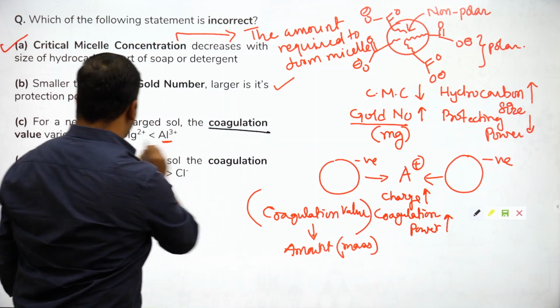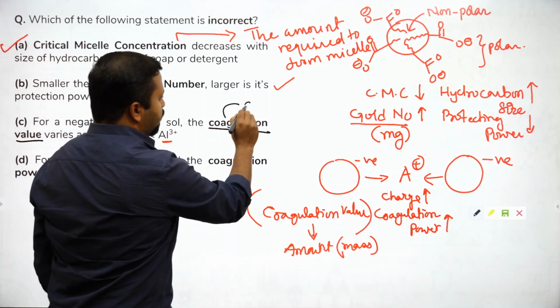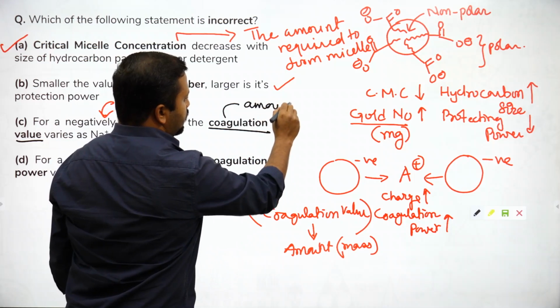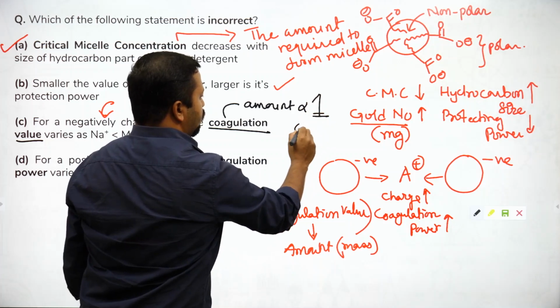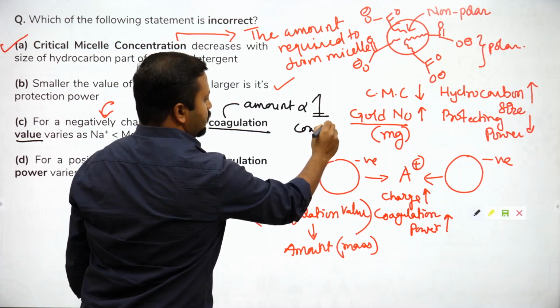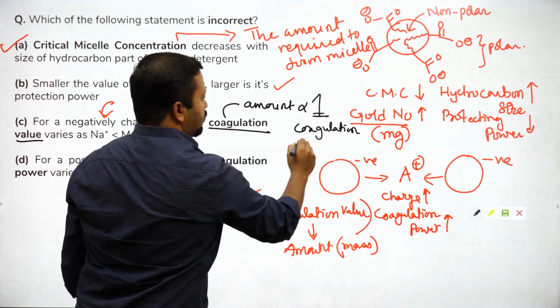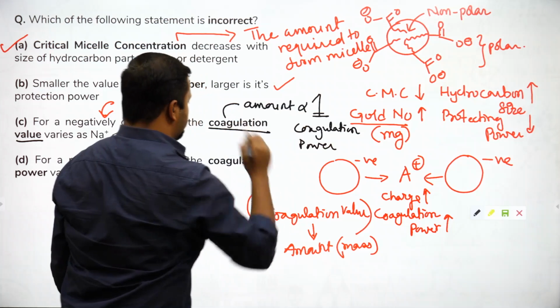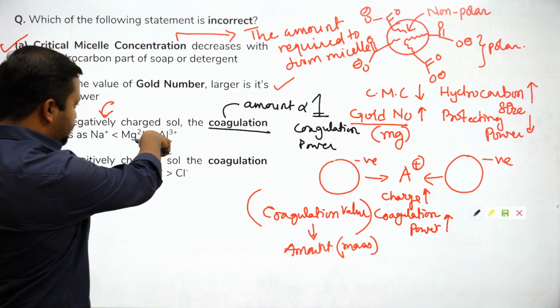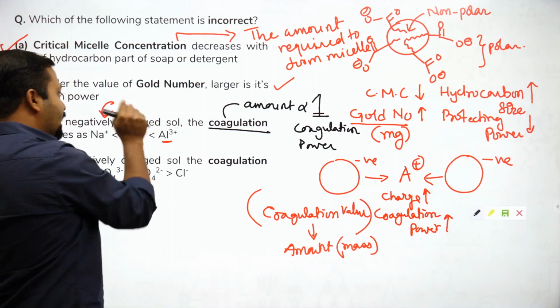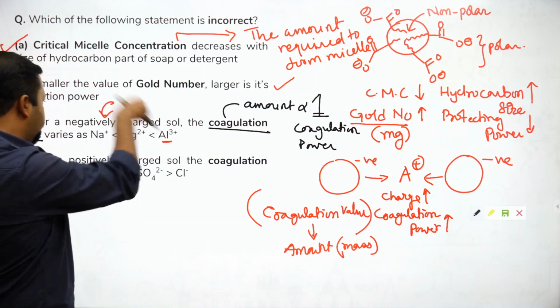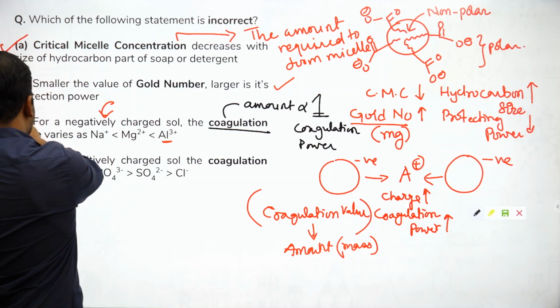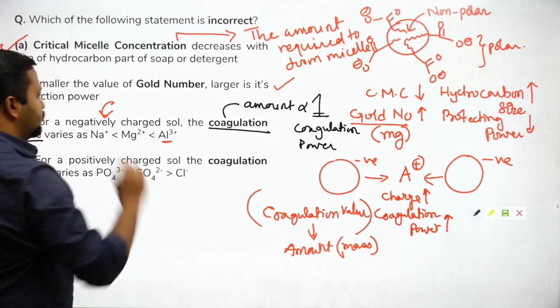coagulation value is the amount, and it is inversely proportional to coagulation power. So power would be maximum for this, but the value will be least for this. Okay, coagulation power would be maximum for this, but the value will be least for this. So this is an incorrect statement.